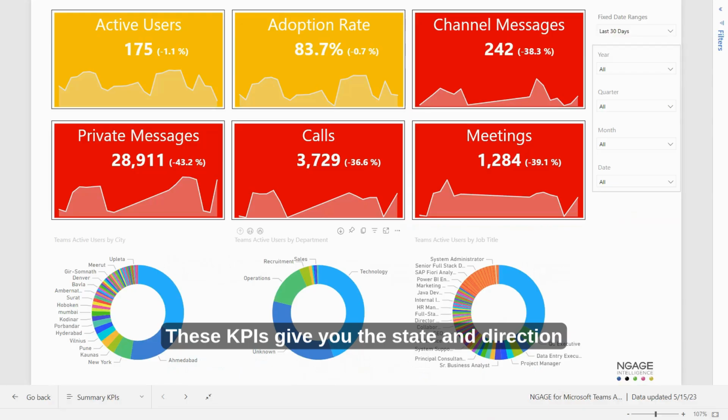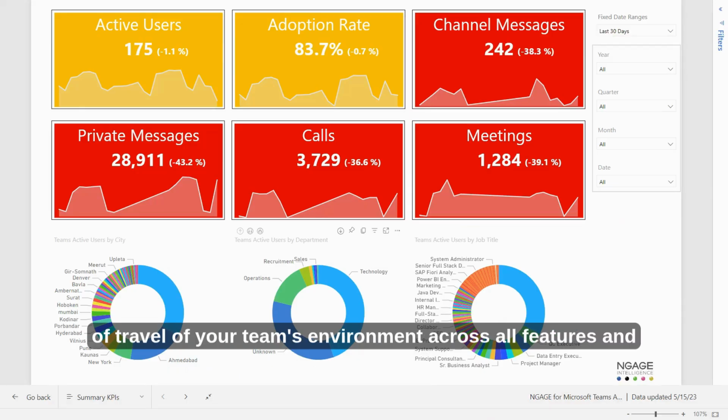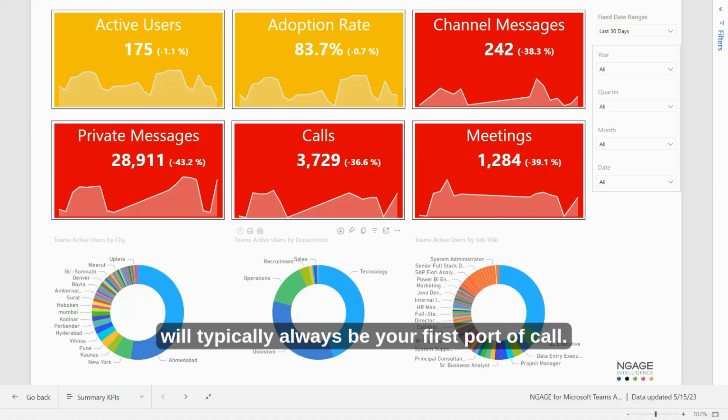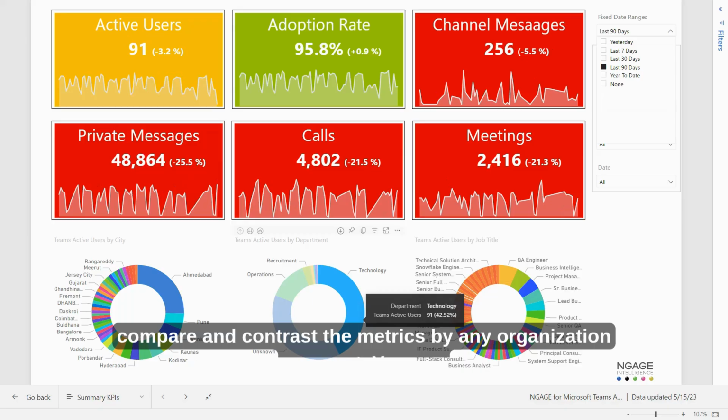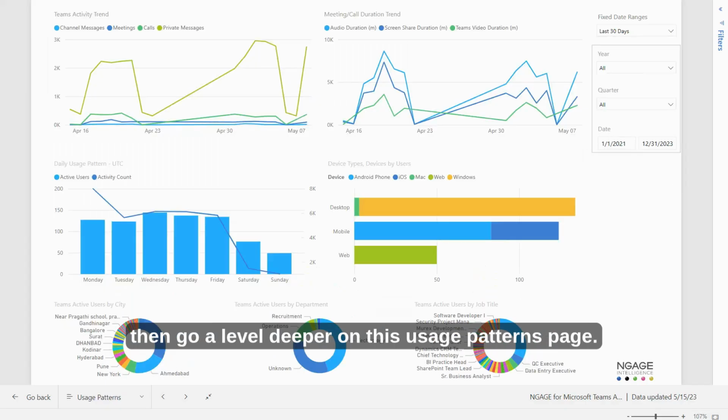These KPIs give you the state and direction of travel of your team's environment across all features and will typically always be your first port of call. You can choose your time frame and compare and contrast the metrics by any organisation segment. You can then go a level deeper on this usage patterns page.